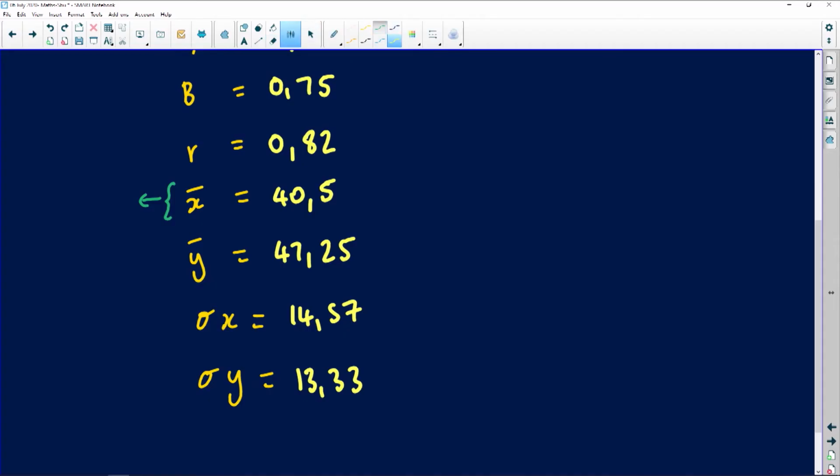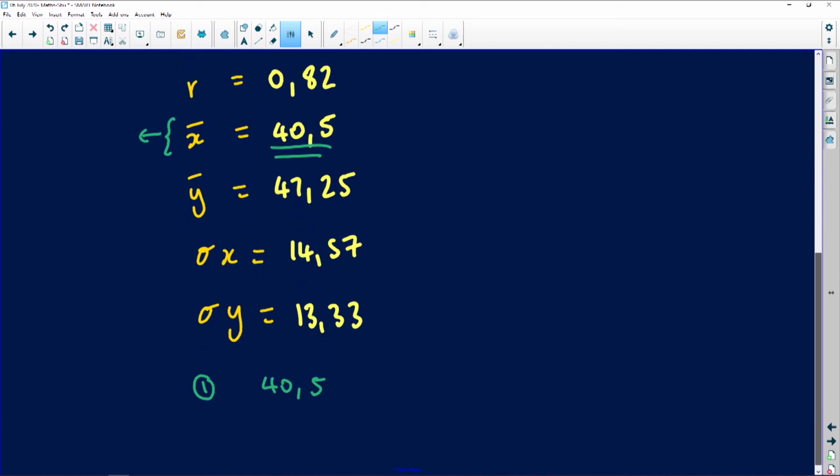Right. The first question that KG wanted us to look at is asking us to calculate the mean percentage of the maths literacy marks. My maths literacy is X. So the answer to that first question, the mean for the maths literacy, come check here. The mean of maths lit is simply this number here, right? So it's going to be 40,5. That's the first answer to that first question.